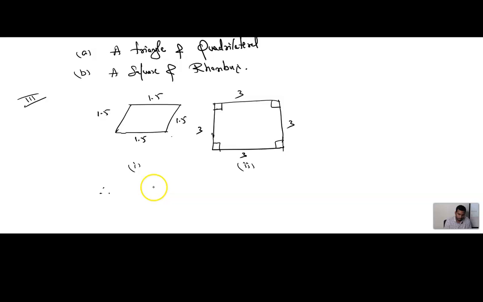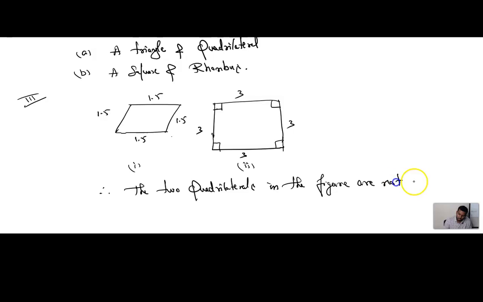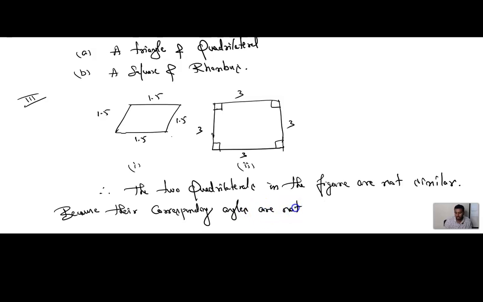Therefore the two quadrilaterals in the figure are not similar, because their corresponding angles are not equal.